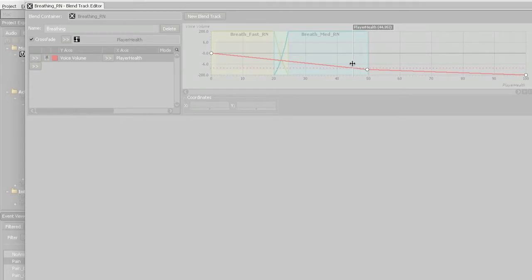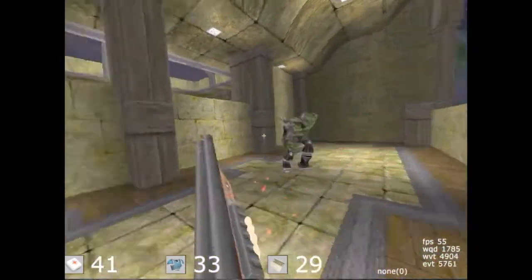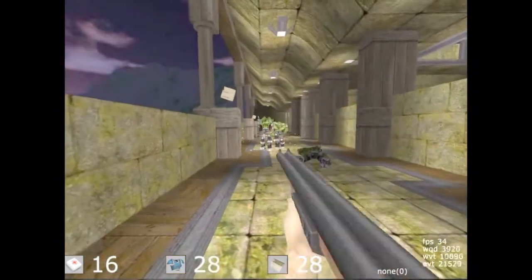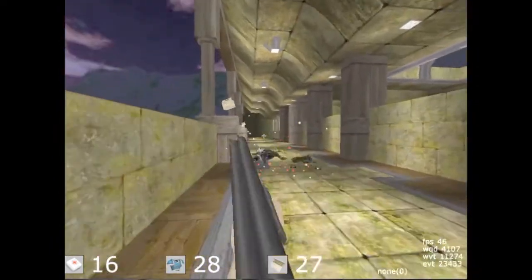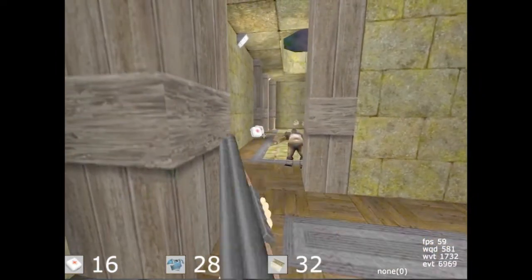I also added heavy breathing for when the player's health was low, and used a blend container so that the breathing would transition to a faster breathing track as the player's health deteriorated. Finally, I added a low-pass filter over all of the sounds other than that of the heartbeat and the breathing, in order to emphasize them and increase the level of urgency as the player's health diminished.